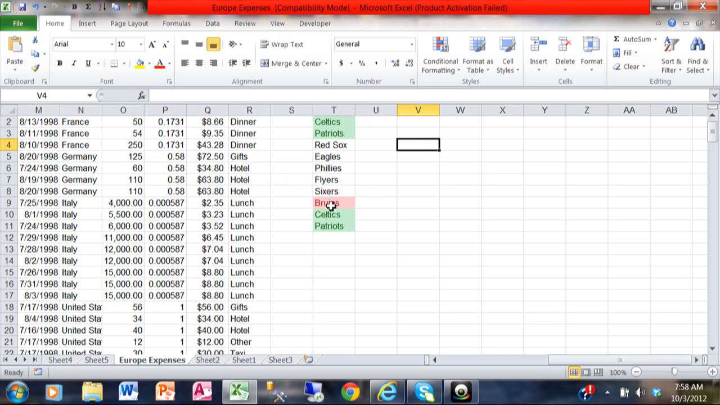And then I must have another conditional formatting on the Bruins there. But just like that, I can kind of look through that list and see which ones are duplicate, and I can decide what to do from there. So those are great things that you can do with the conditional formatting feature here in Excel 2007 and Excel 2010.